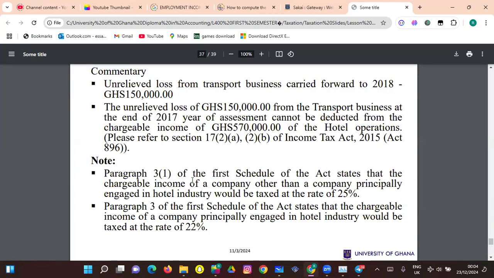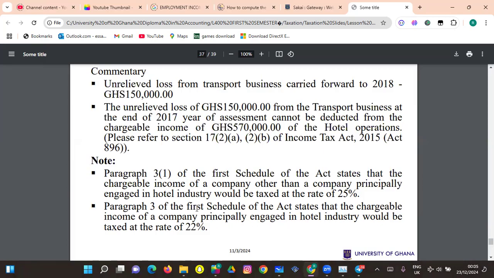Paragraph 31 of the first schedule of the Act states that the chargeable income of a company other than a company principally engaged in hotel industry would be taxed at 25%. And paragraph 3 of the first schedule of the Act states that the chargeable income of a company principally engaged in hotel industry would be taxed at 22%.